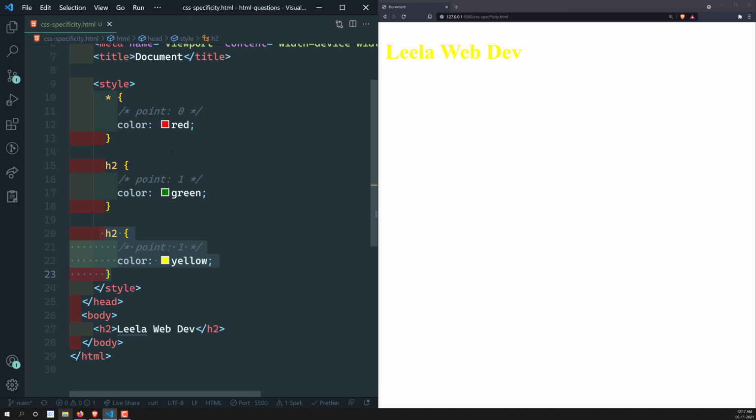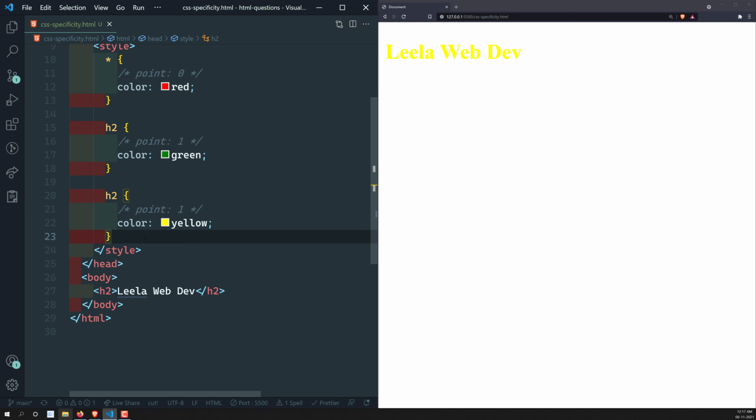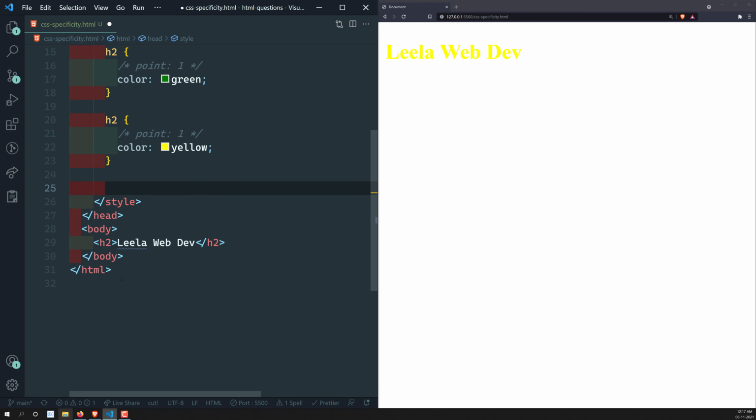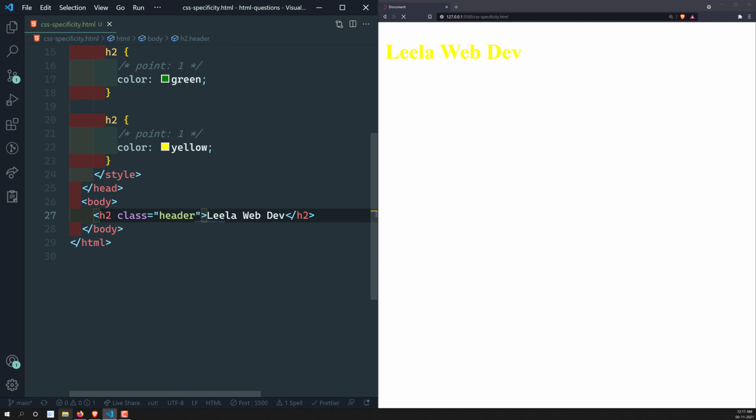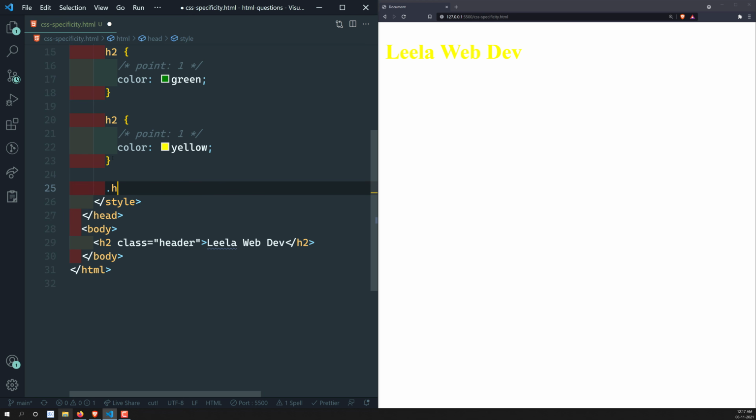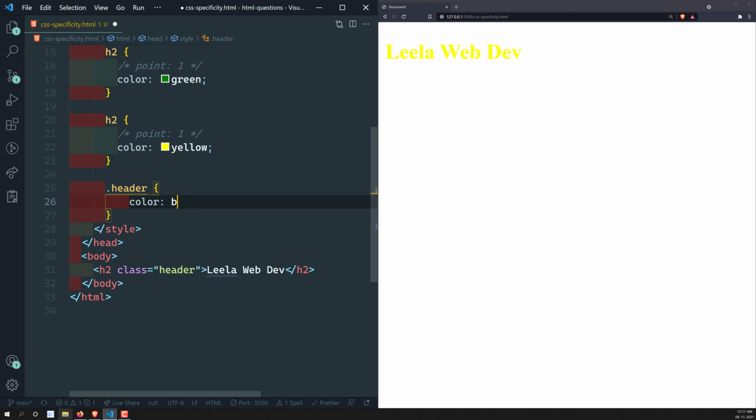Now we understood that first is the star, which doesn't have any specificity or value. Second is the element, and the third one is a class. For example, if you are having a class for this one, class equal to header. Let's say that I am adding a header for this one. Now if you take dot header, I am taking it as color blue.